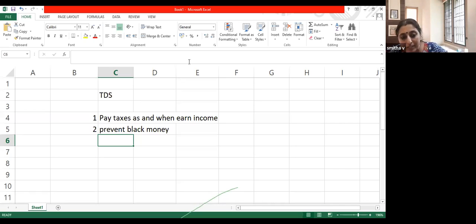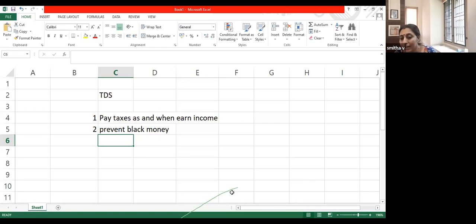See, we have paid 10,000 to Vishnu. This is the tax amount, 1,000. So Vishnu has to always include 10,000 in his total income. He cannot exclude 10,000 from his total income. That is one important aspect of introducing TDS: it prevents black money. Once TDS has been deducted, none of us can say that we have not received money.